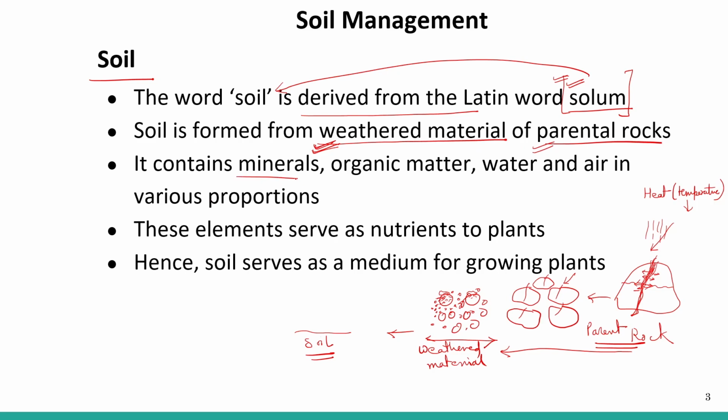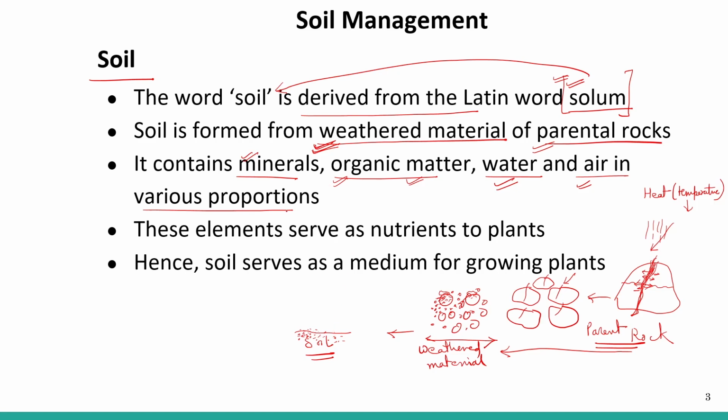It contains minerals, organic matter, water and air in various proportions. Soil particles contain a lot of minerals. They also contain organic material. Where does organic material come from? The dead and decaying plants and animals get mixed up with the soil, and they become the organic matter in the soil, right? Water is also there and air is also there, in between the soil particles.